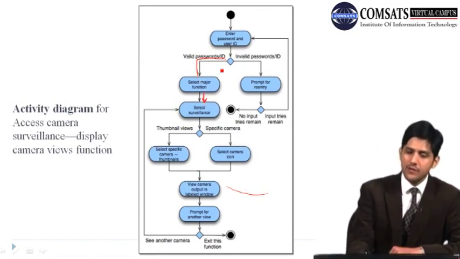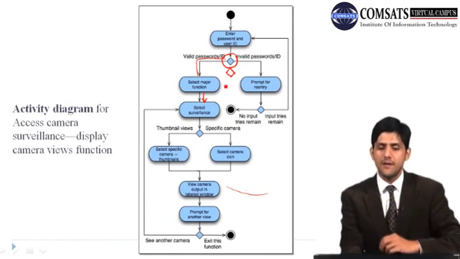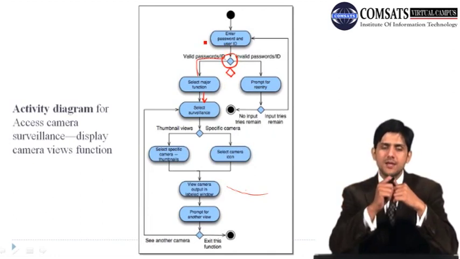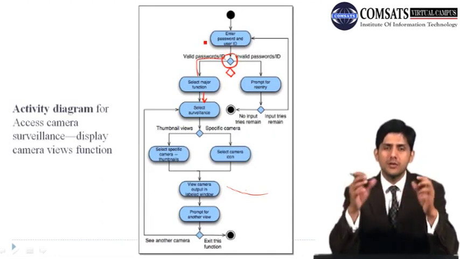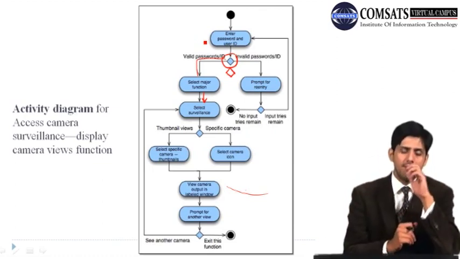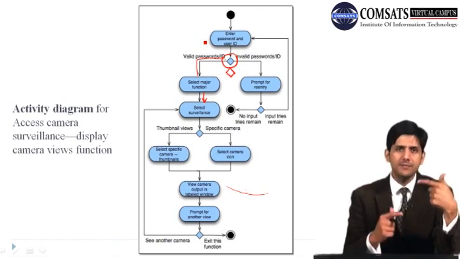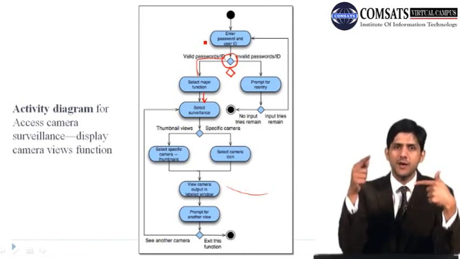Now if you look at these boxes, these are called the decision nodes. So for example, in a normal flow of events, when we were writing this use case text, we said that the first thing when the user is trying to use this particular SafeHome system is that he enters the user ID and password. Now when we are reading this normal flow of events, we say, okay, there is something which can go wrong here. If he forgets his user ID and password, then there is an alternative path.